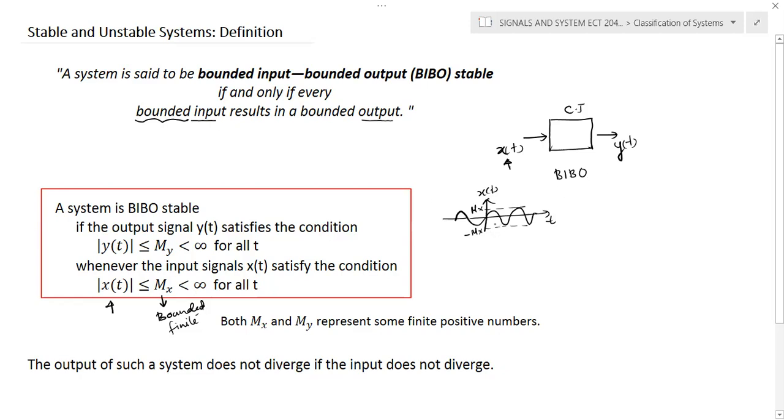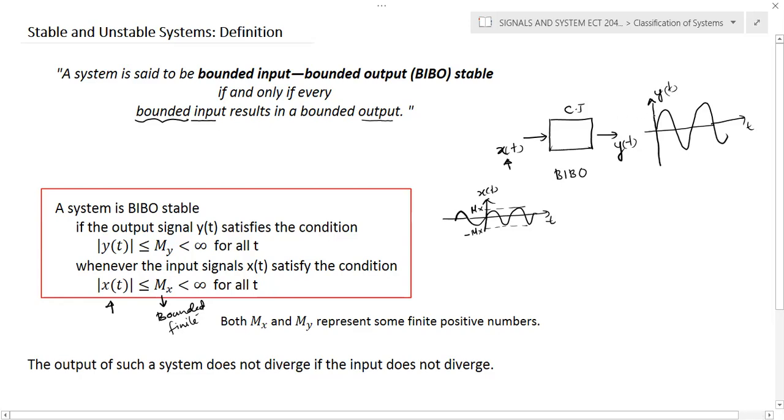And if you apply a bounded input and we get some output, assume that we get some output which is an amplified version of the signal. In this particular example, the amplitude values are again between two limits, plus My and minus My. My can be higher than Mx, but it is always less than infinity. My is less than infinity and Mx is also less than infinity.